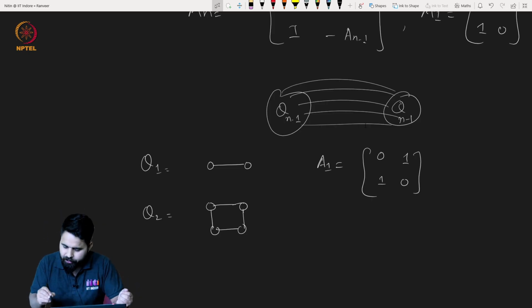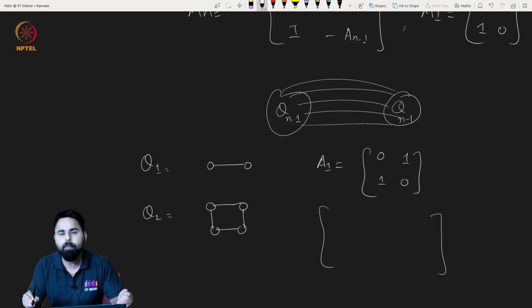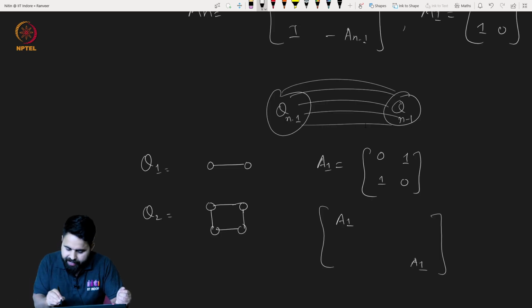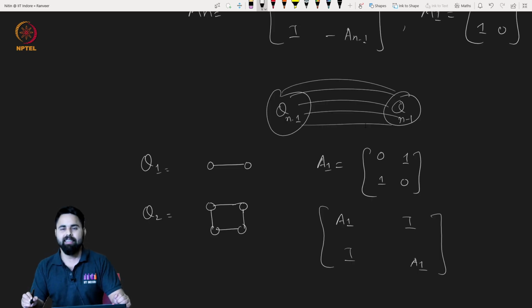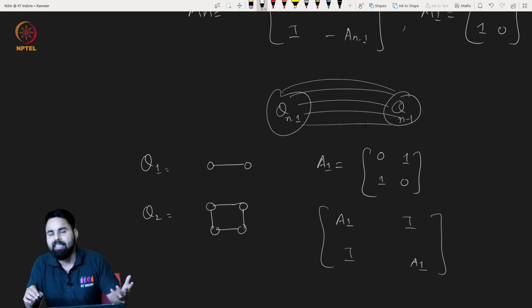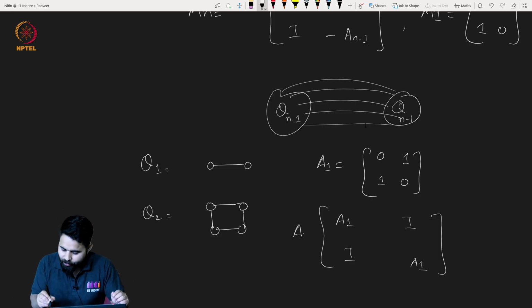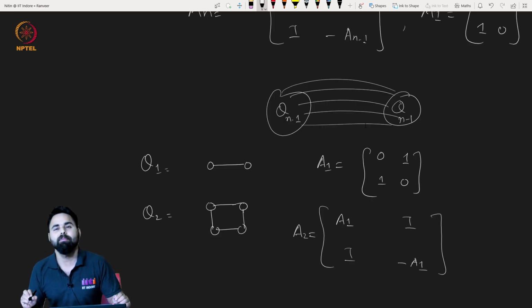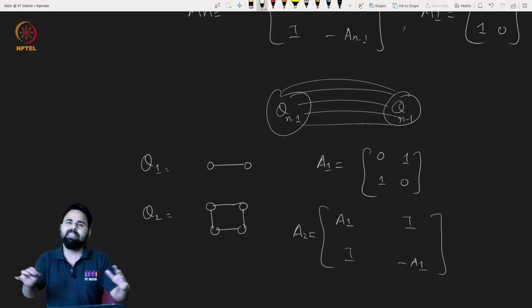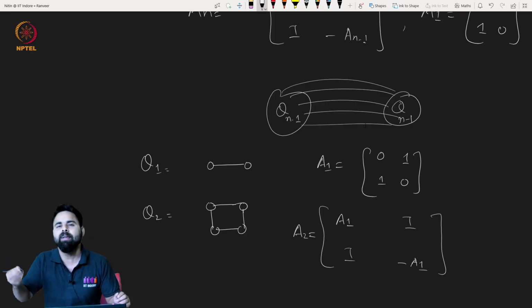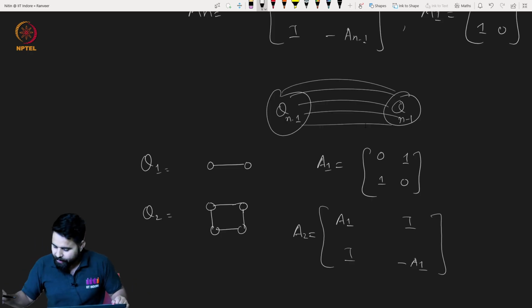In fact, what we can do is copy A_1 two times here, A_1 and then A_1, and these edges which are matching, you just put the identity matrix right here, identity I 2 cross 2 matrix. But this is basically the adjacency matrix. If we want to make the signed version of this, we just make it minus. Otherwise, just like the adjacency matrix, in this way you can do it for any Q_n. Very good.